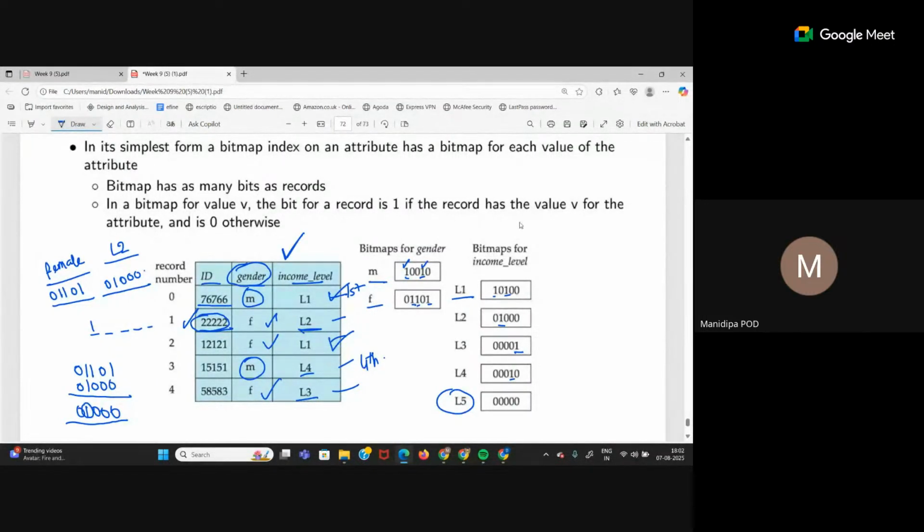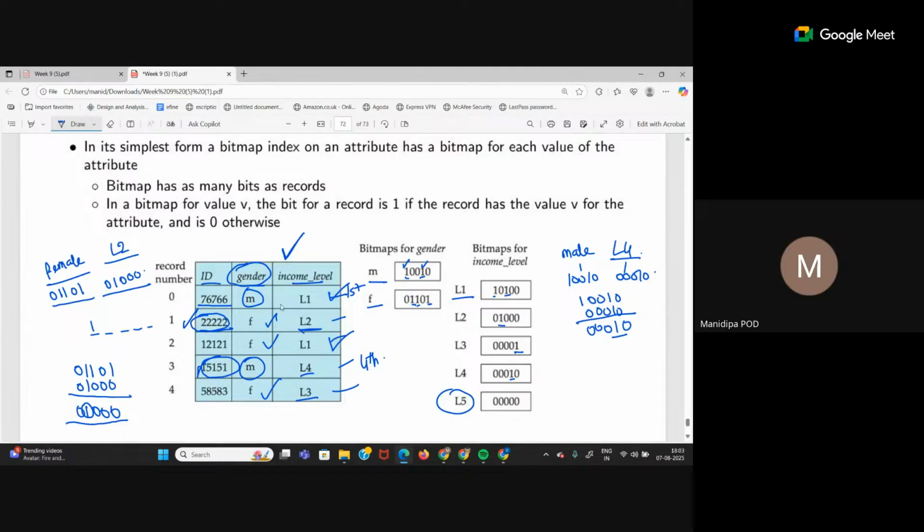Right. Similarly, if I say I want to find the ID of a male with income level L4, then you will take the bitmap for male, 10010, and for L4. What is the bitmap? 00010. Then you do an AND operation of these again. So only the fourth bit, that is the fourth row, is the required ID. So this is how we can perform AND, or we can also perform OR operation.